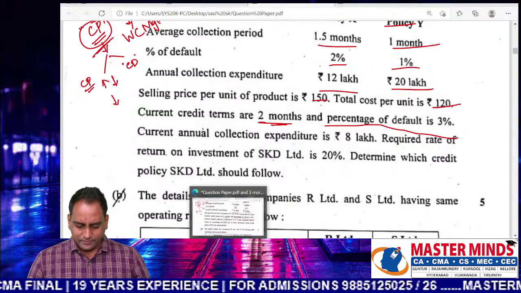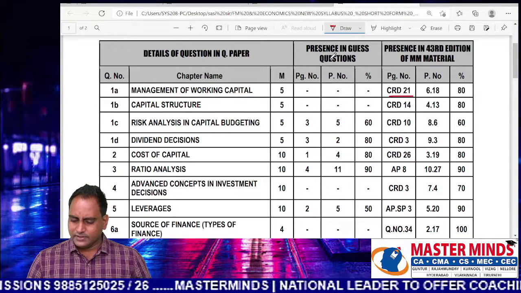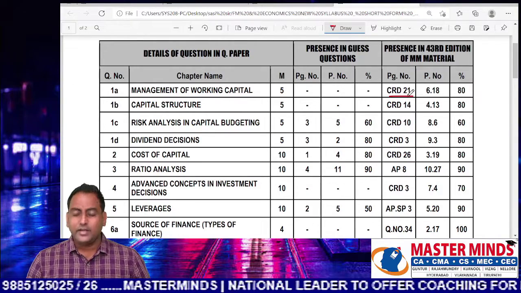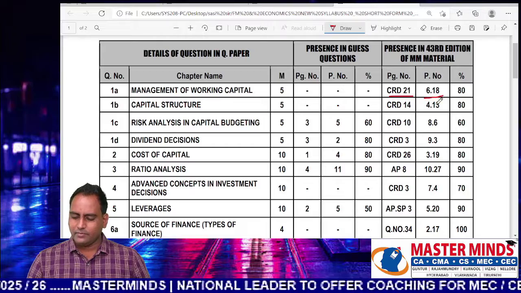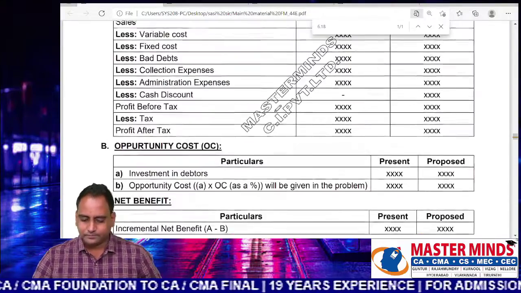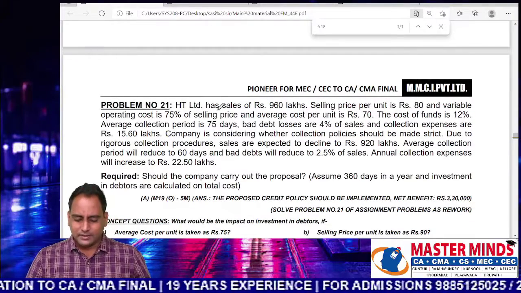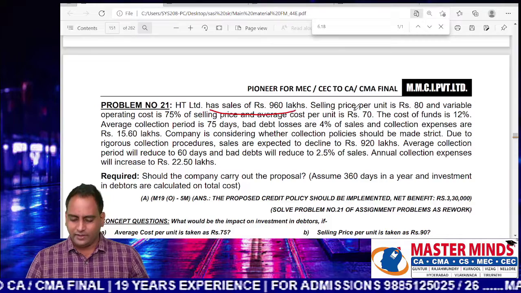So this one, management of working capital. This was covered in CRD 21 in our material 6.18. You can see, HD Limited has sales of 960 lakhs.